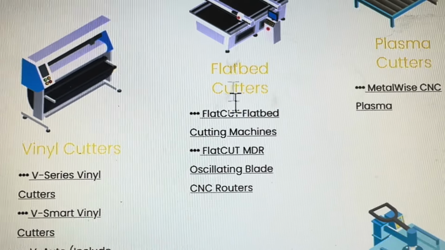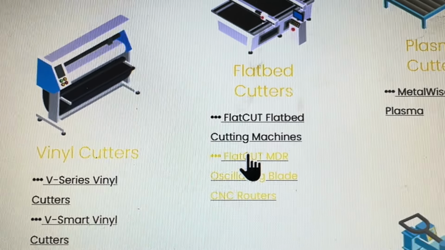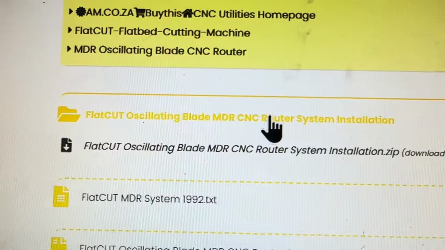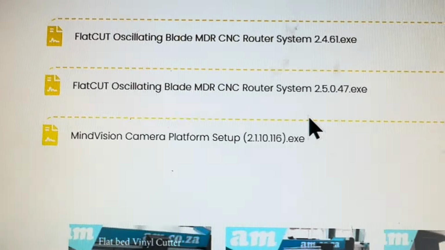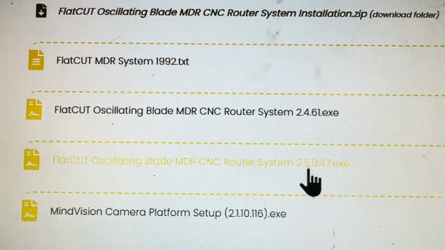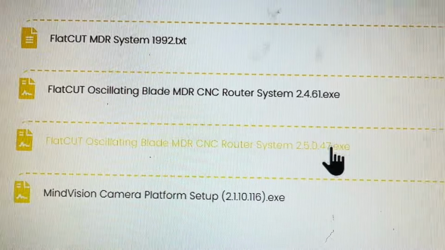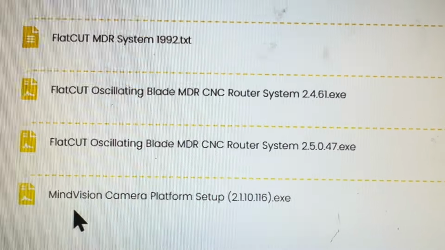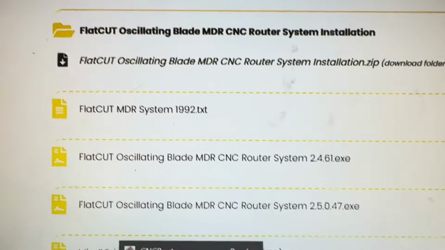I'd like to make a video about the software, new installation and upgrade. You can find the version by number. You can have the newer version installed, or we try the latest one. Why do we still keep the old one? Because sometimes some Windows may have problems with the new one.